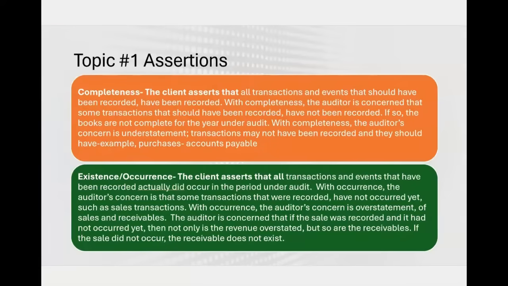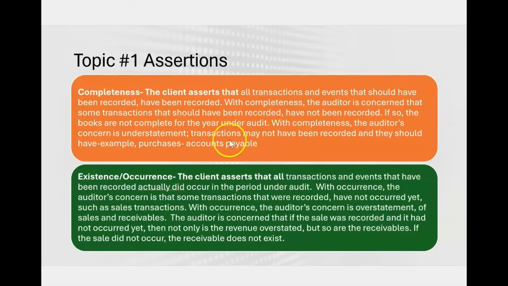So let's take a closer look at assertions, starting with completeness. We know that it's the client that makes assertions, not the auditor. What does the client assert with regard to completeness? Well, the client asserts that all transactions and events that should have been recorded have been recorded. With completeness, the auditor is concerned that some transactions that should have been recorded have not been, and if so, the books are not complete for the year under audit.